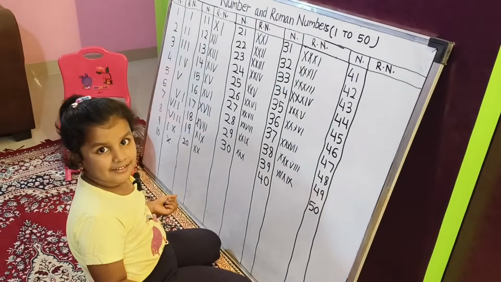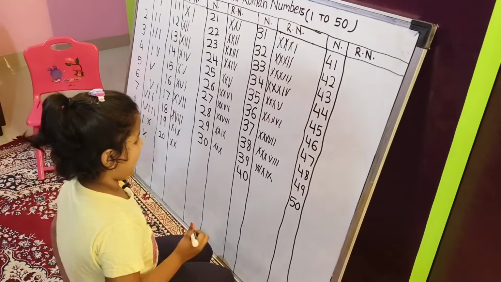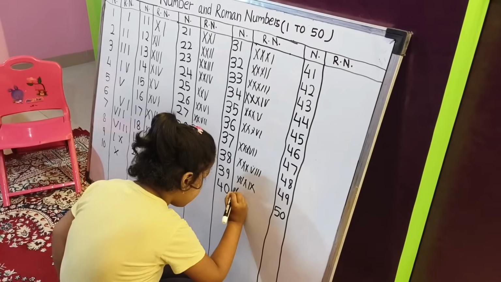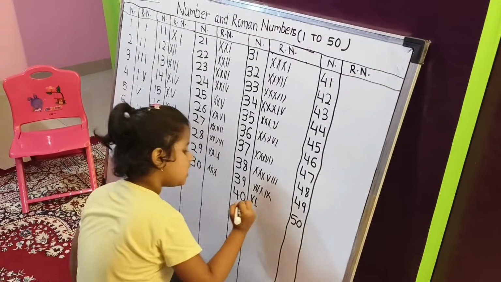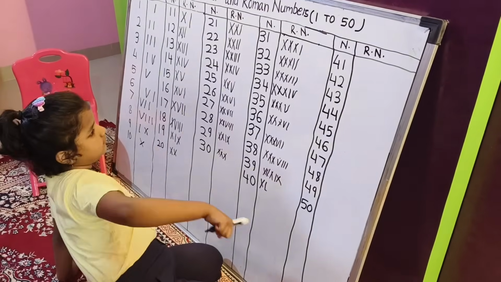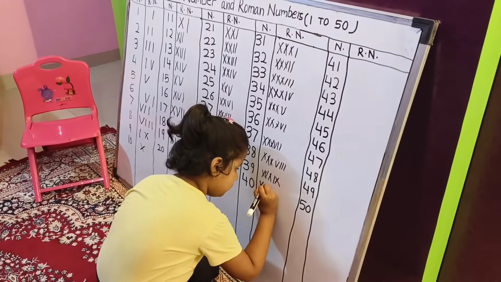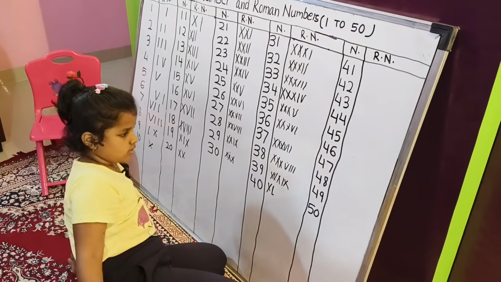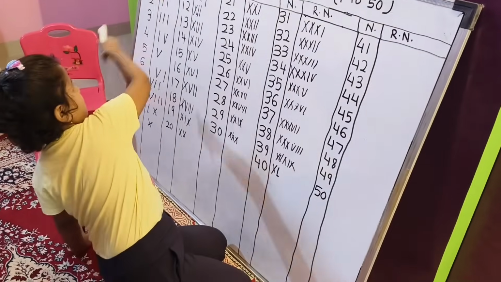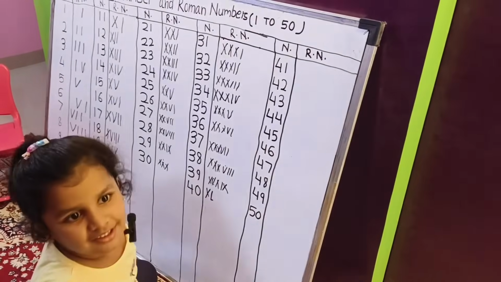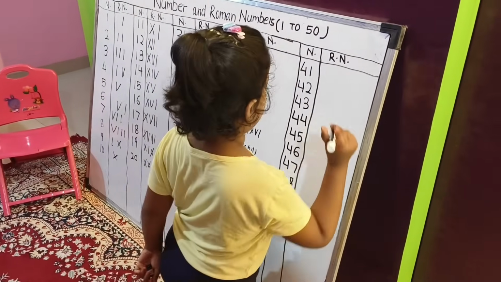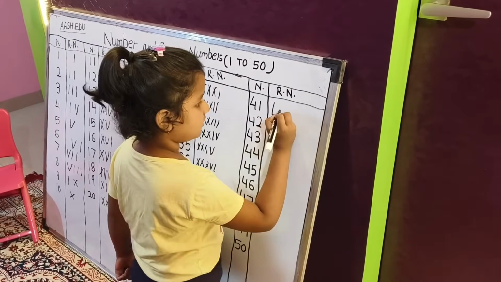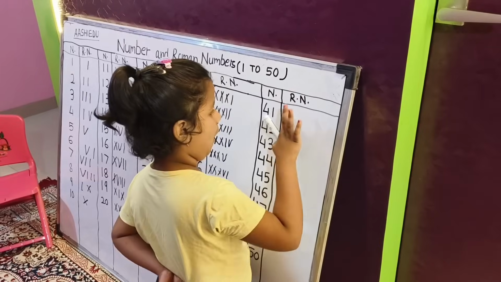Oh my god, there are so many X. No, I think it is XL. Please write L properly. Okay. Now, what is this number? This is 41.